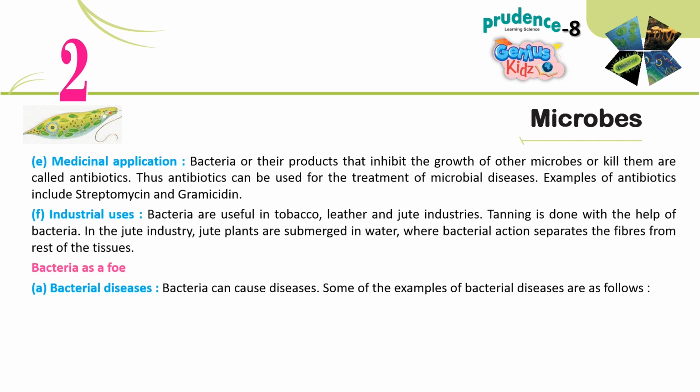E. Medicinal application. Bacteria or their products that inhibit the growth of other microbes or kill them are called antibiotics. Thus, antibiotics can be used for the treatment of microbial diseases. Examples of antibiotics include streptomycin and gramicidin. F. Industrial uses. Bacteria are useful in tobacco, leather and jute industries. Tanning is done with the help of bacteria. In the jute industry, jute plants are submerged in water, where bacterial action separates the fibers from the rest of the tissues.